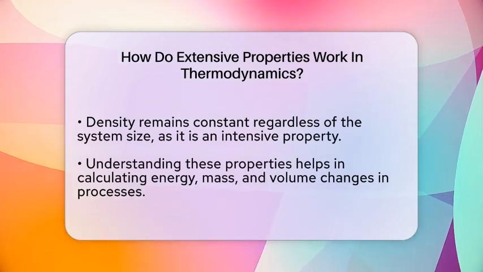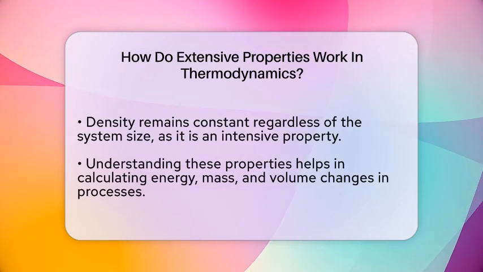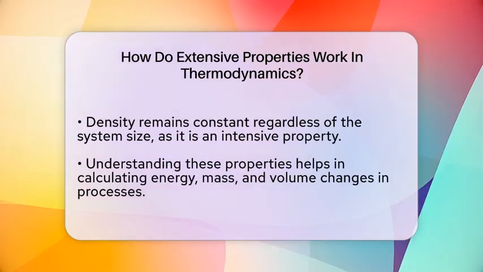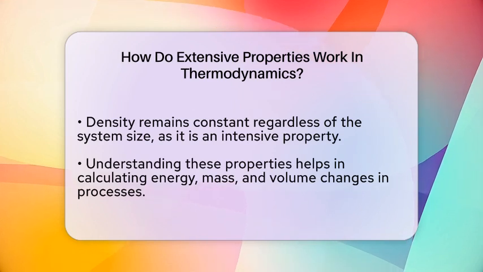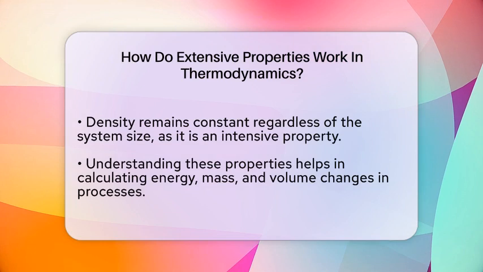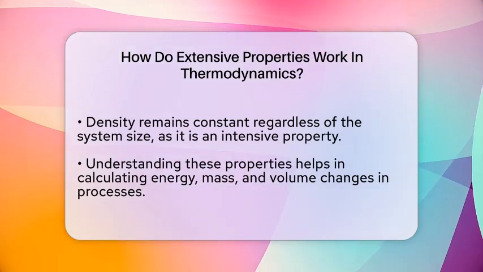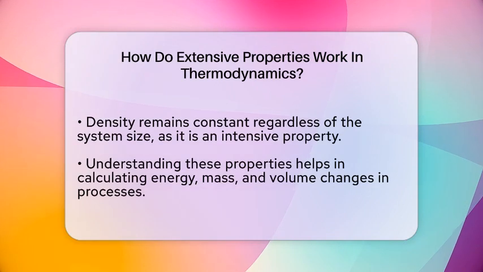A key point is that dividing one extensive property by another often gives you an intensive property. For example, if you divide the total mass by the total volume, you get density. Density does not change just because you have more or less material. It stays the same for a given substance. This is because density is an intensive property, meaning it does not depend on the size of the system.